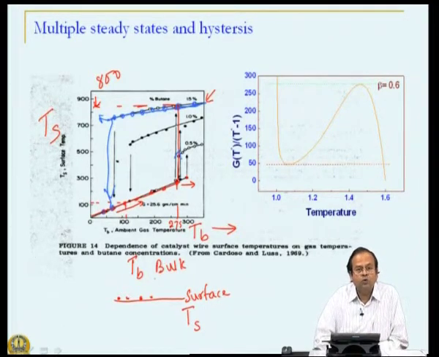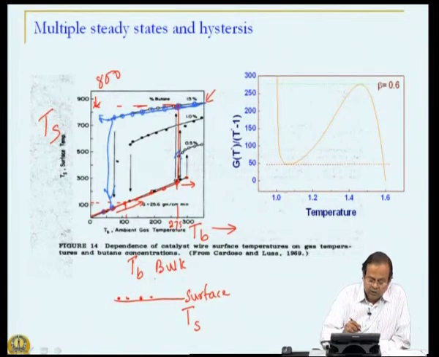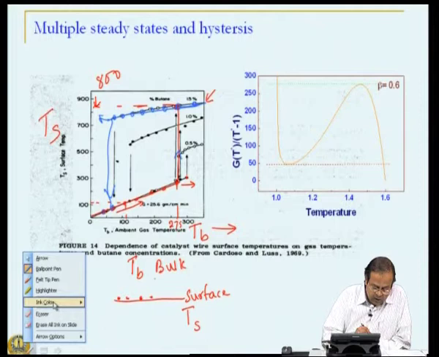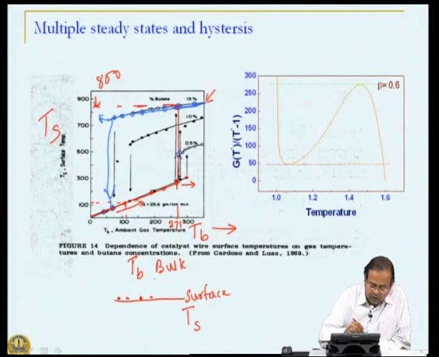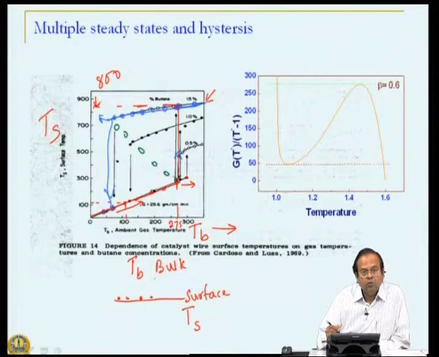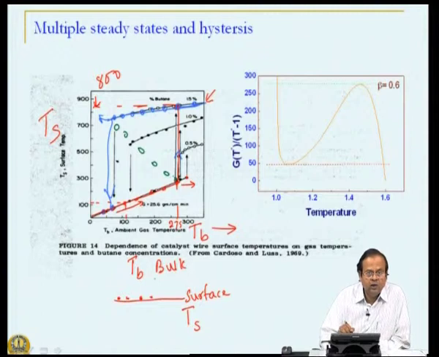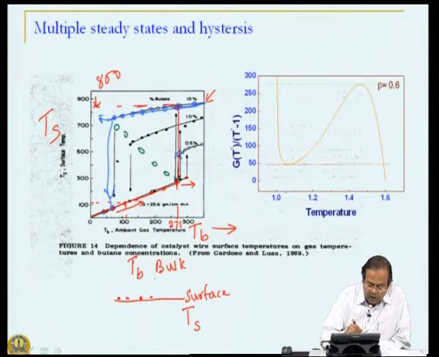Now, how does this relate to multiple steady state? What is not seen, because this is experiment, is that there would have been alternate set of solution, and we will see that when we do a mathematical analysis, some set of solutions over here which you cannot get in an experimental situation, but they are there, and I will illustrate that to you in just a few minutes. But what therefore it implies is, let us say that we had a bulk temperature of 200.